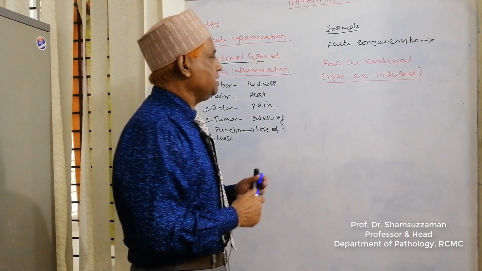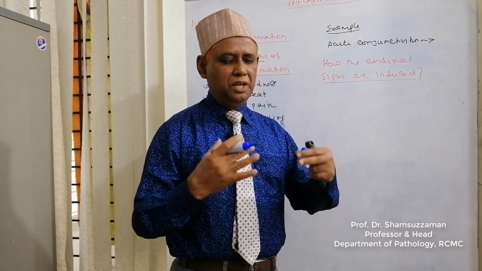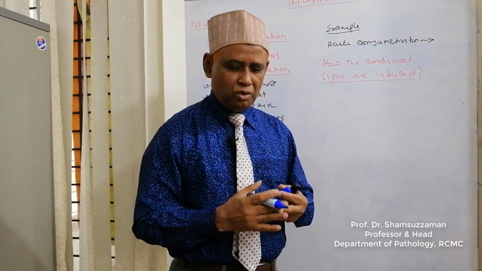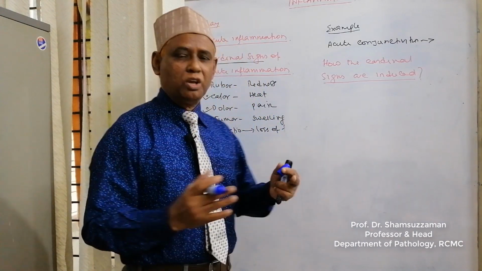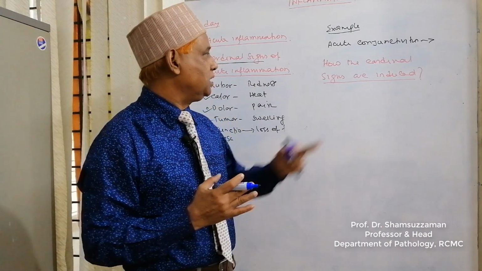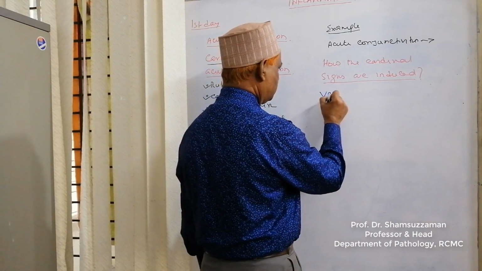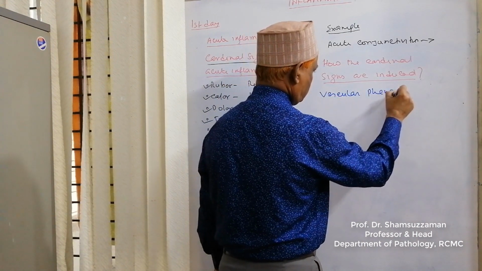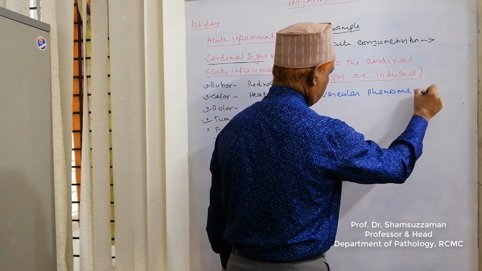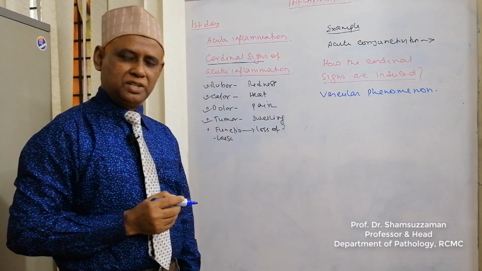These cardinal signs are induced by changes in the vascular system. That is, we can say vascular phenomena are associated with the induction of cardinal signs.